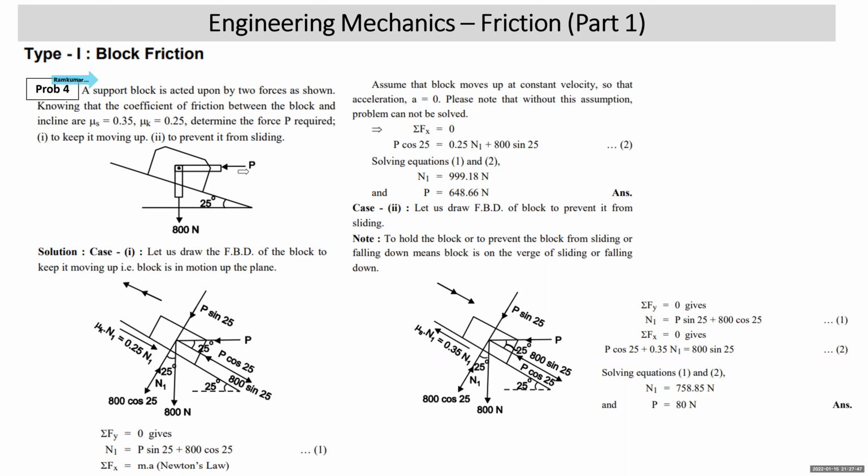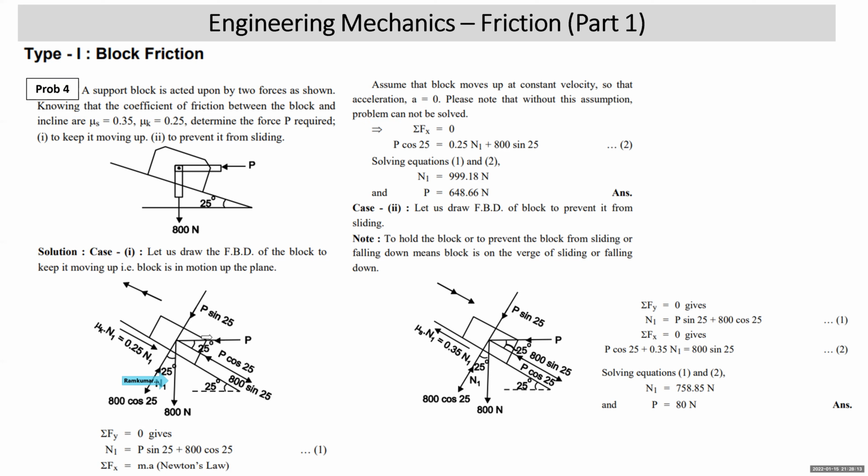Now, if you want to find the value P required to keep the block moving up the plane, that means it is in motion. So we'll draw the free body diagram accordingly. Weight 800 vertically down, normal reaction N1 up the plane, normal to it. The plane is making 25 degrees with the horizontal, so the reaction normal to it will make 25 degrees with the vertical. Then we resolve the weight 800 into 800 cos and 800 sin.